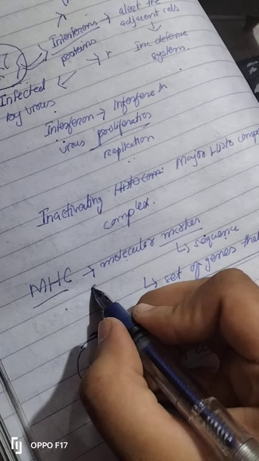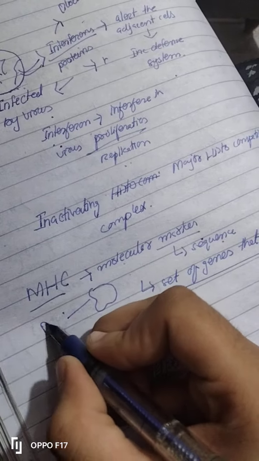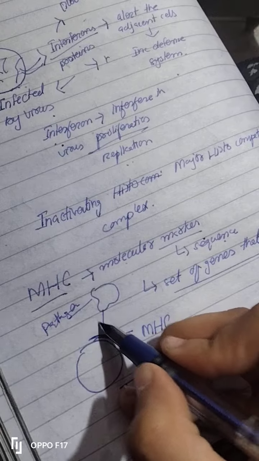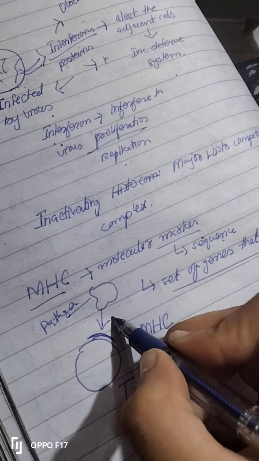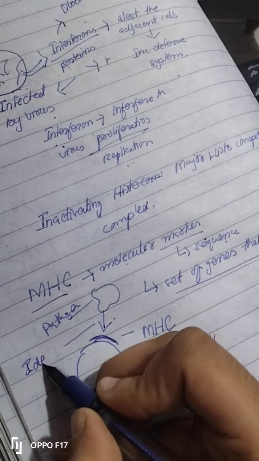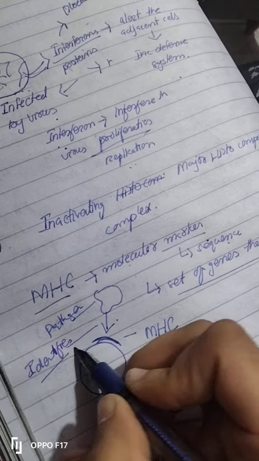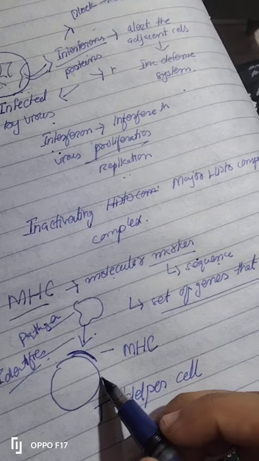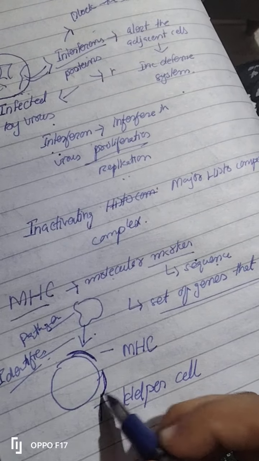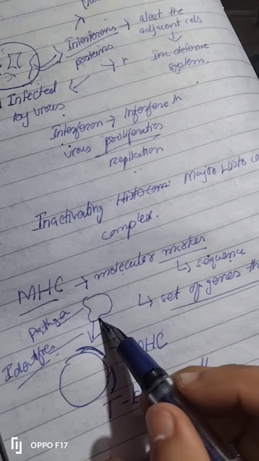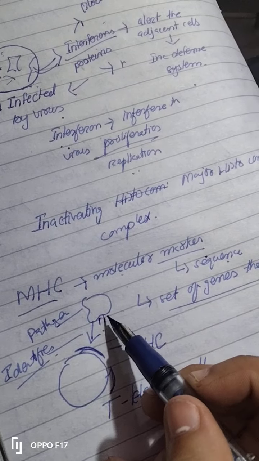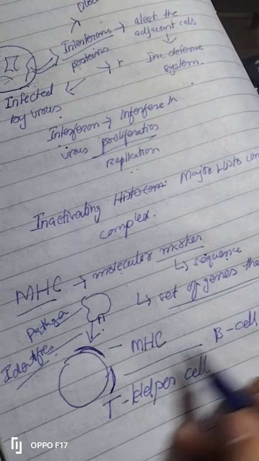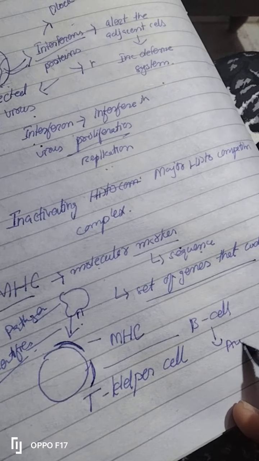Now whenever any pathogen comes, MHC identifies that pathogen. Now this T helper cell will show this sequence, this antigen, to the B cell, and what will the B cell do? It will produce antibody.